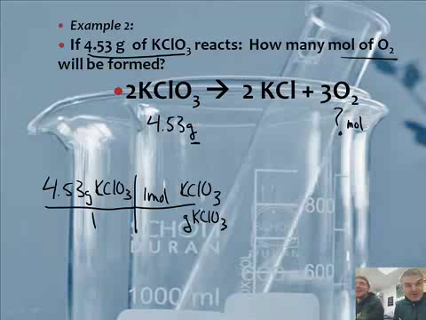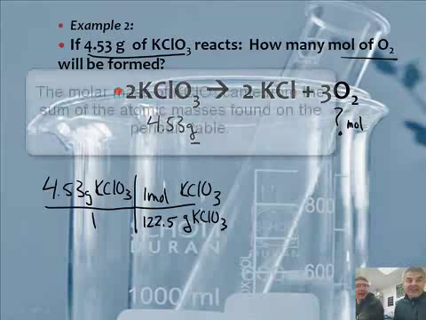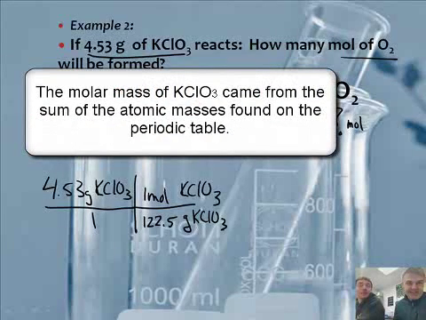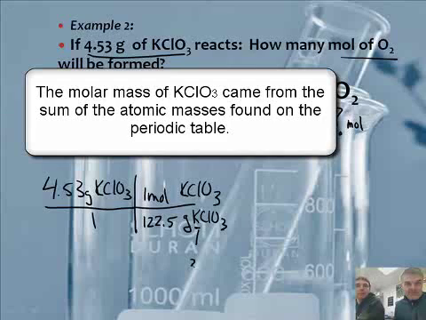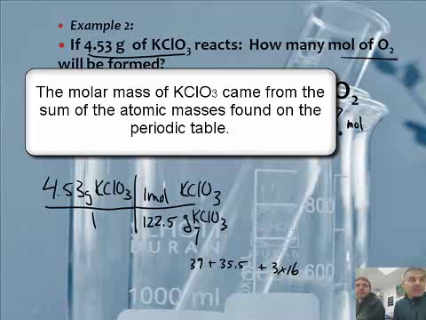Mr. Sams, I'm going to amaze you because I know this number off the top of my head. It's 122.5. Where did you get that, by the way? Make sure we understand that for our students' purposes. I just added up the masses of potassium, chlorine, and 3 oxygens: 39 plus 35.5 plus 3 times 16. And we got that on the periodic table, guys.